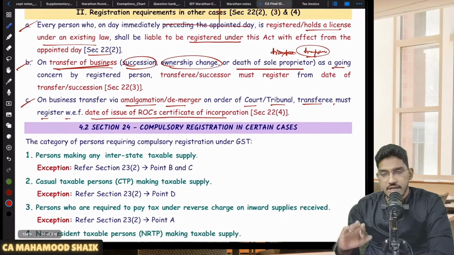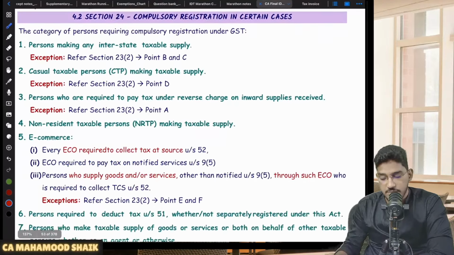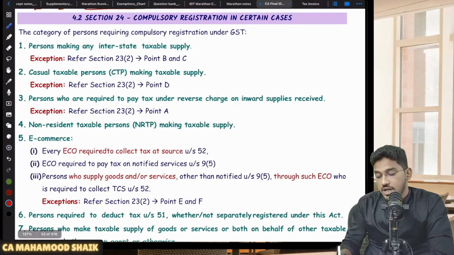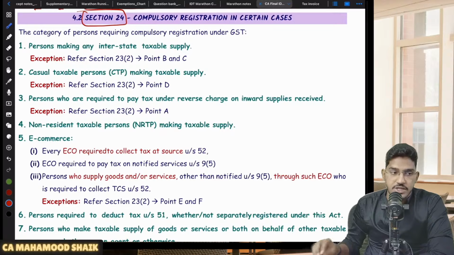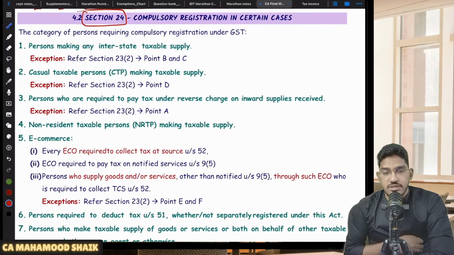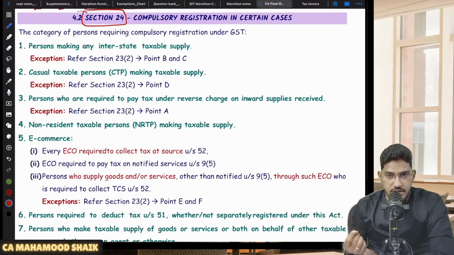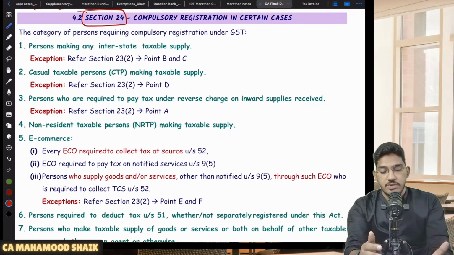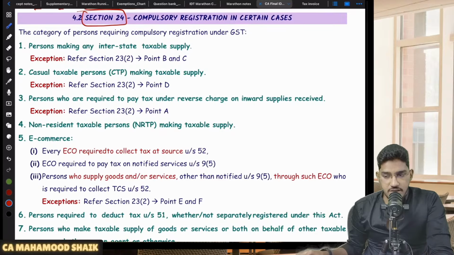Right. So this is regarding section number 22, the usual circumstances where a person will become liable for registration. Now we will see section number 24. Sir, what is section number 24 talking about? Section number 24 is talking about the instances where a person will become liable for compulsory registration. So when I say compulsory registration, your turnover limit and all these things will not be seen. You become liable for compulsory registration irrespective of your turnover. Nothing will be seen here. You have to take compulsory registration if you are falling under section number 24.